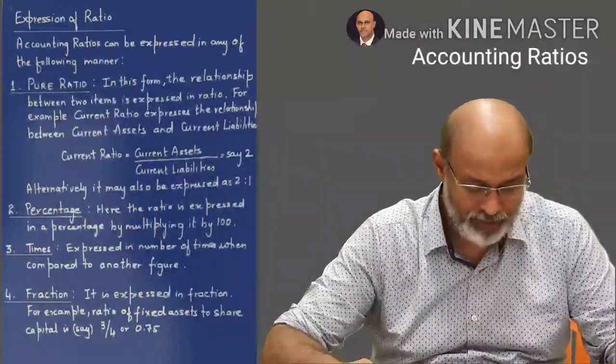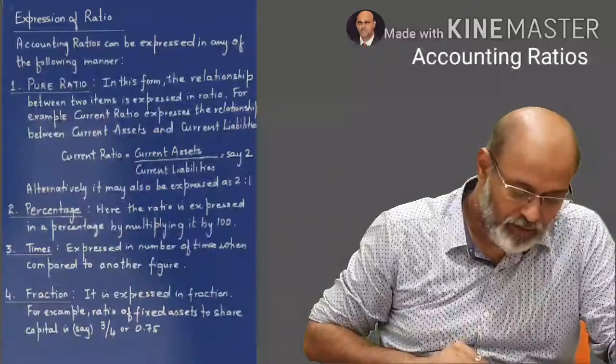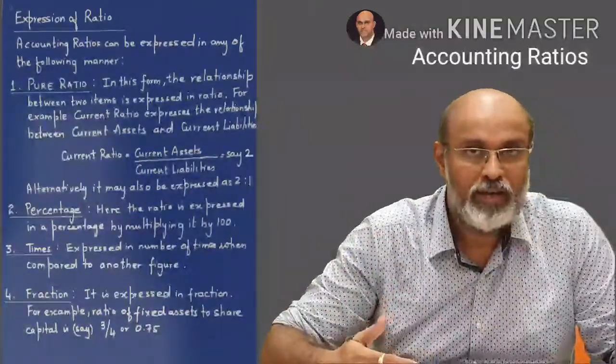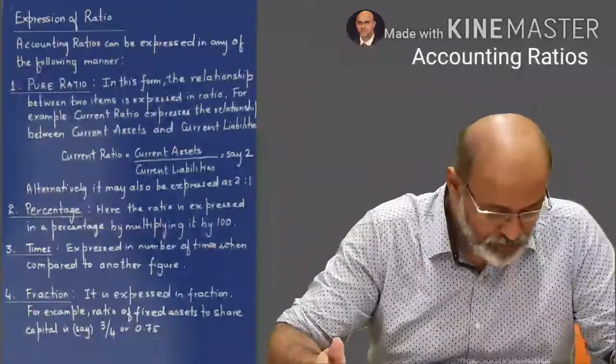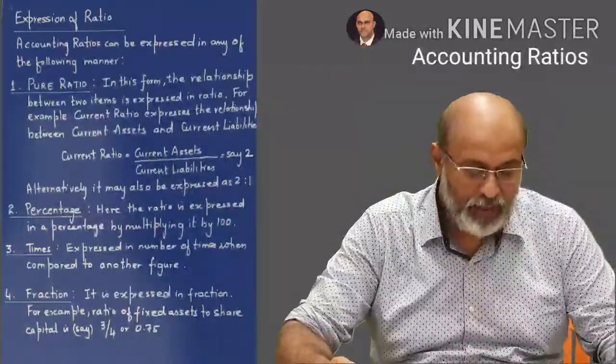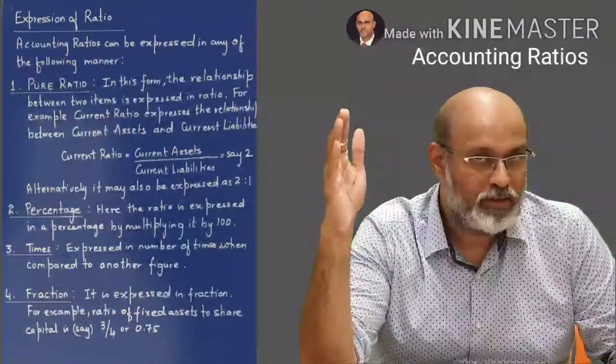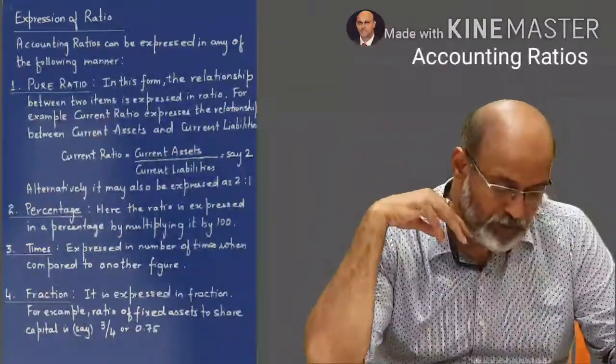Then you have times. This is basically used whenever we are finding certain things like turnover, the average payables, the average receivables. And finally you have the fraction. Earlier we wrote 2:1, so it comes out to be 2.